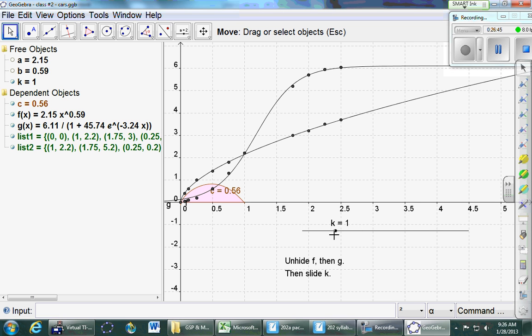As I sweep this guy to the right, the area between the curves ends up like that. 0.56, the scale's not right because I didn't do the thousands or the feet per minute or anything, but 0.56 is the total area between the curves up to this point, which means that the one car is 0.56 feet, meters, whatever, ahead of the other car. Do we see it?